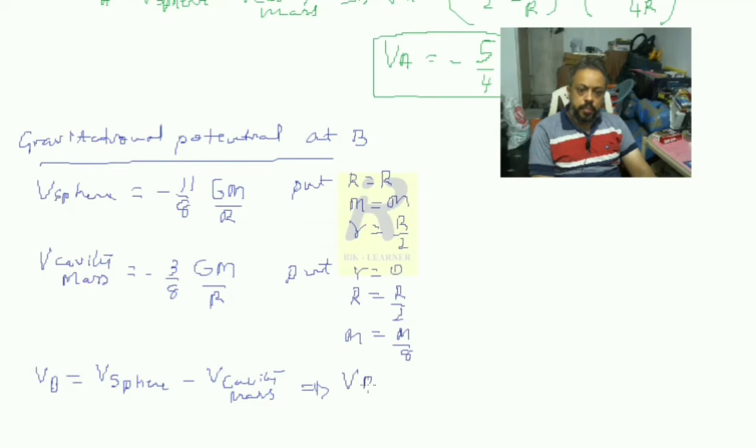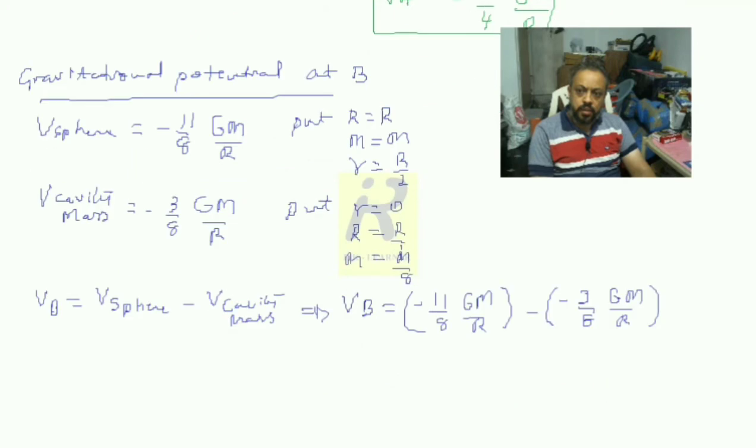So VB is equal to, what is the potential due to the complete sphere? It is minus 11 divided by 8 GM divided by R. I am keeping this inside a bracket, minus 3 divided by 8 GM divided by R. Okay.